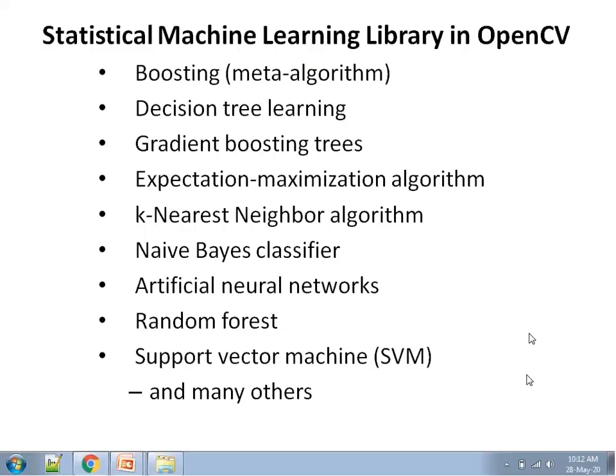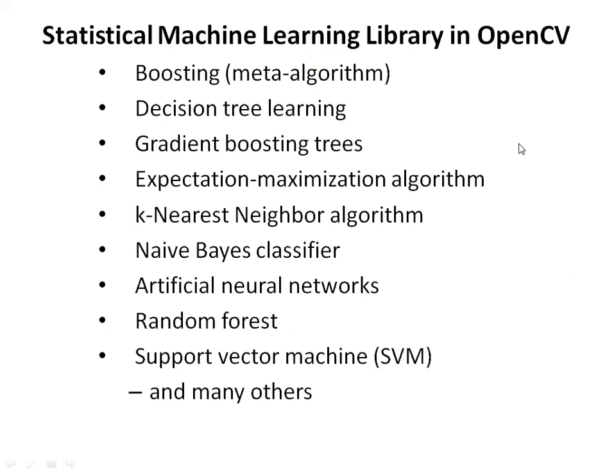As far as machine learning algorithms, deep learning algorithms, and statistical data analytics on digital images and video are concerned, these are also available.